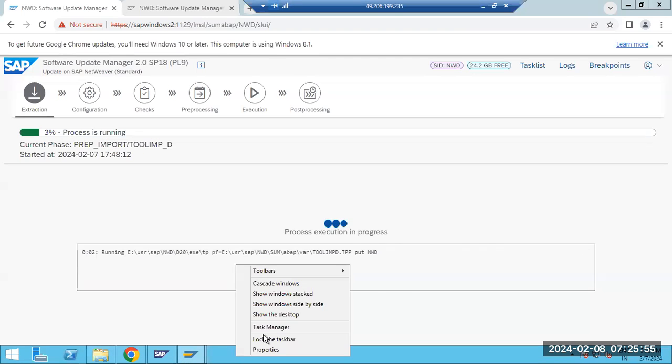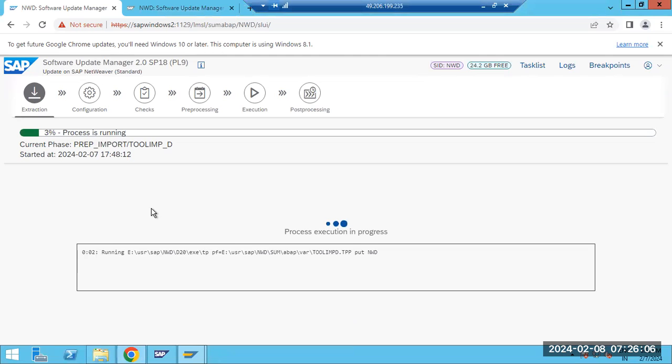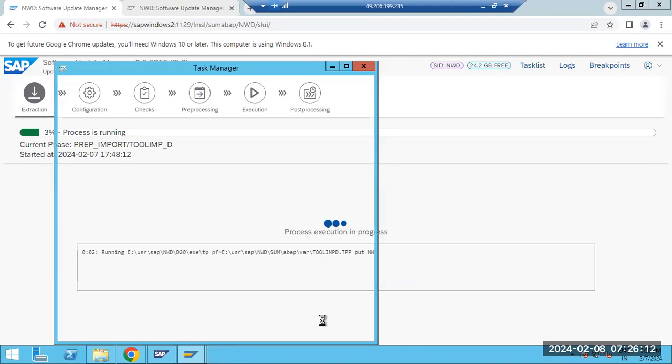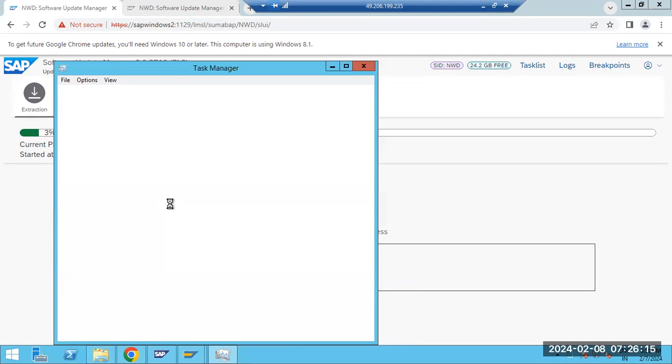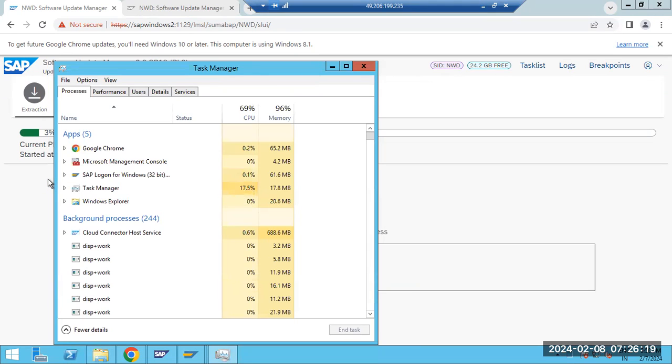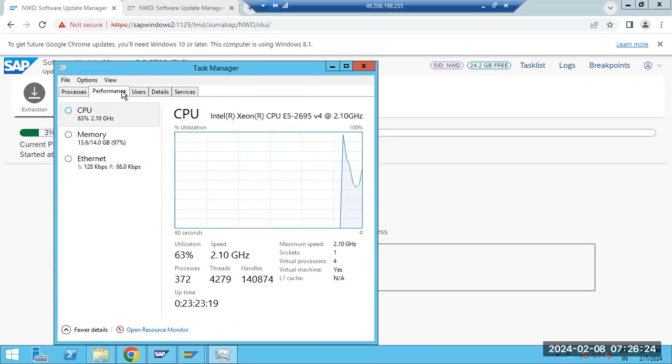Ravi asks: to expedite the process while the SUM tool is still in the extraction phase, can we go to the utilities and pre-configure the parameters? No, we have not done any configuration yet, so up to here we have to wait. Some system slowness or memory usage may affect how the system behaves. But from the configuration phase onwards, we can expedite and increase the processes. Right now we cannot increase any processes.